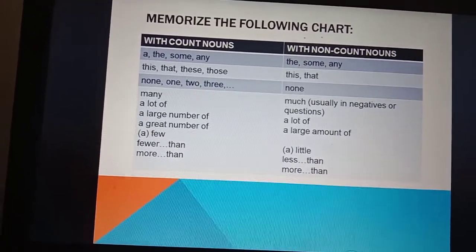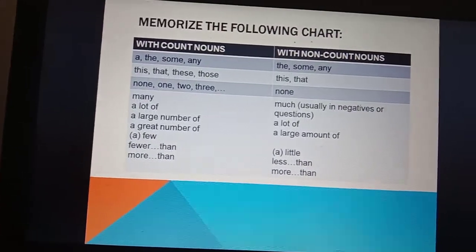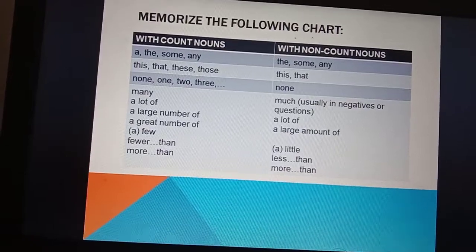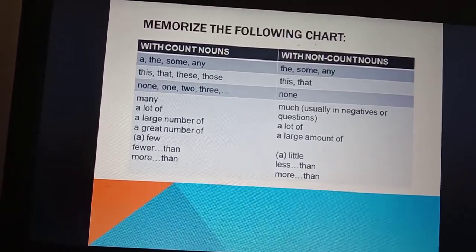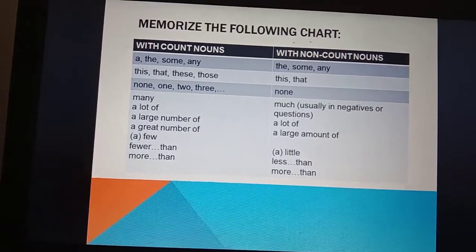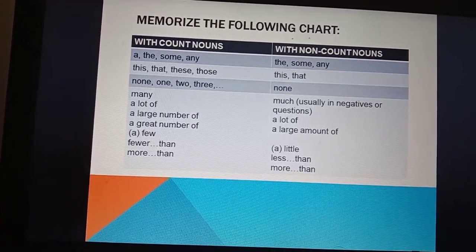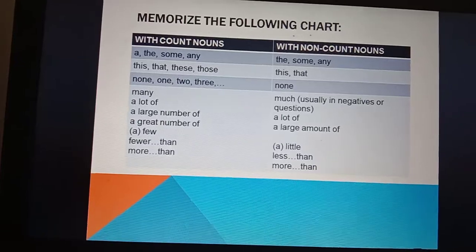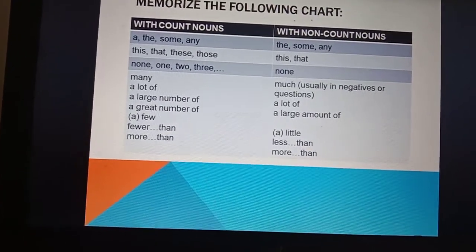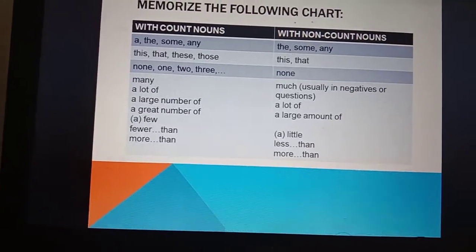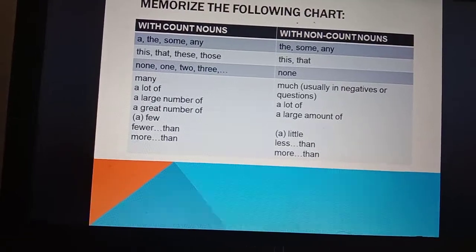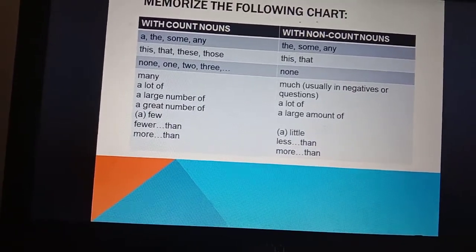With count nouns, you can use many, a lot of, a large number of, a great number of, a few or few, fewer than, more than. With non-count nouns, you use much. It's usually in negatives or questions. Also a lot of, a large amount of, a little or little, less than, more than.